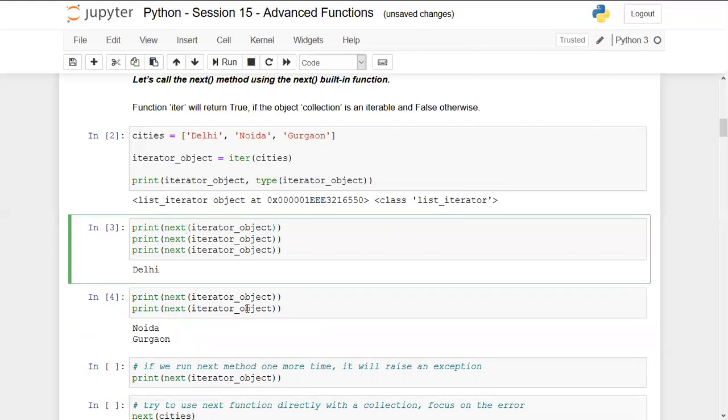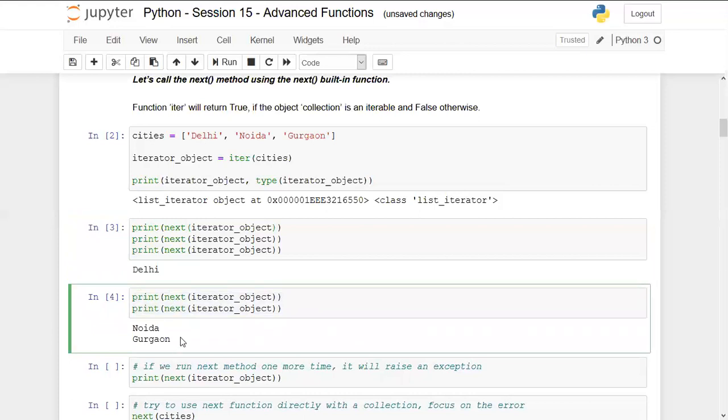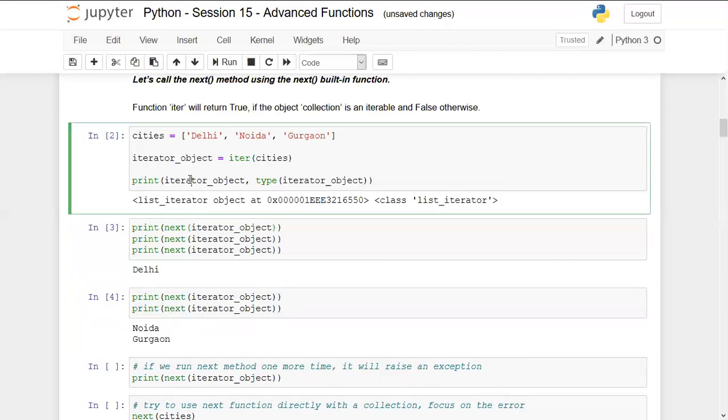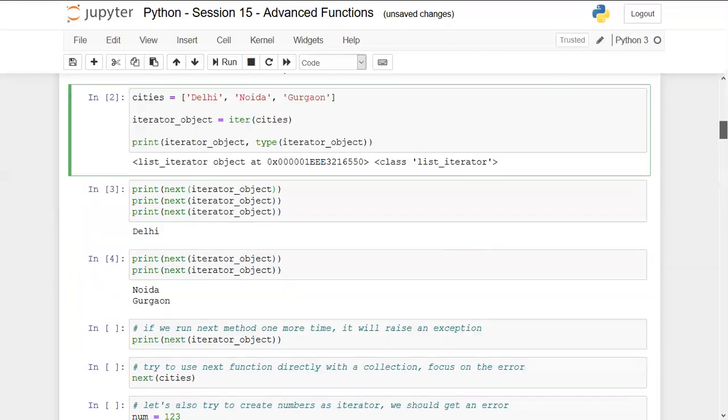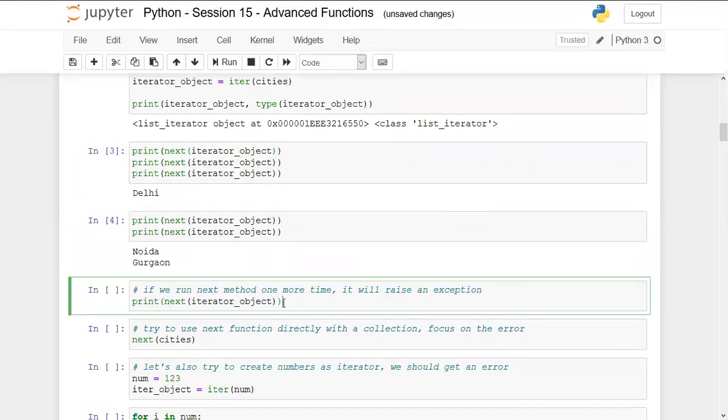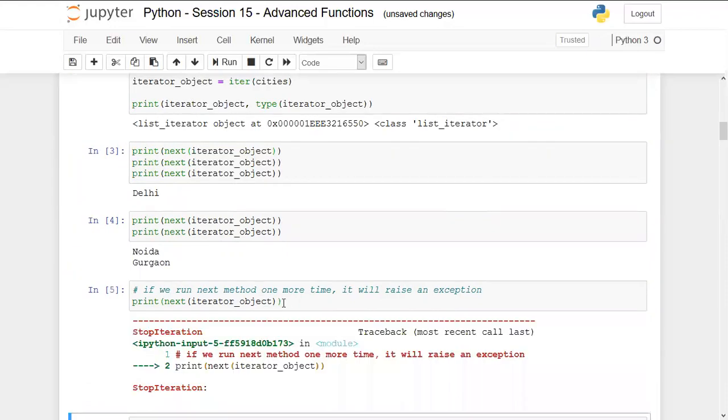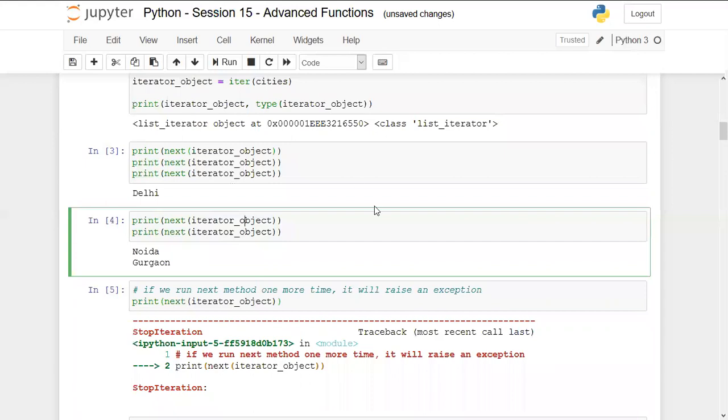Here we have already run the next function 3 times. We have already extracted all the values. Now this iterator object will be blank. It will not have any other elements to be processed. If we try to run an additional next method on the same object, we should get an error. It is raising a StopIteration exception, because it has not found any other element to be processed. So an exception has been raised by Python. And if we were doing the same thing in the for loop, it must have raised the same exception as well. I hope this is clear to you.